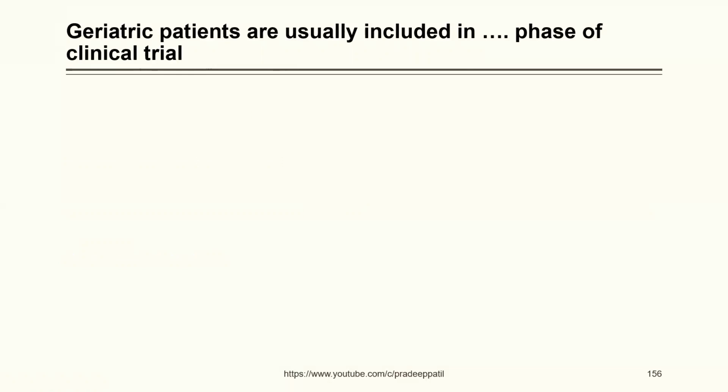Geriatric patients are usually included in dash phase of clinical trial. 1, 2, 3, 3 and 2 at sponsor's option. See, the sponsor is also having an option. So he can say that, well, I need to test geriatric patients, not only healthy geriatric people, but patients also. So I can go for using phase 2 also. So in this case, the correct answer would be 3 and 2 at sponsor's option. If the sponsor says, he can go for using those people in clinical trials also.